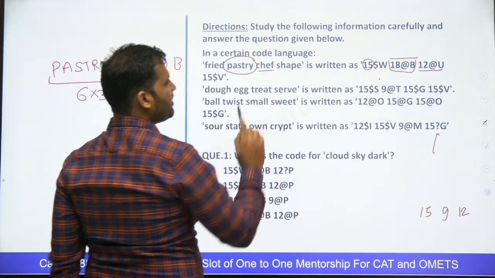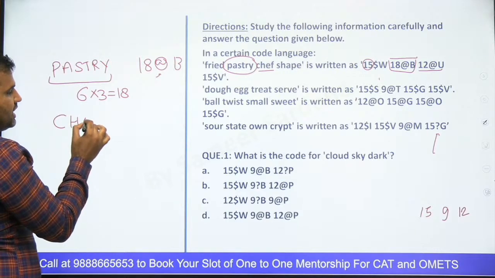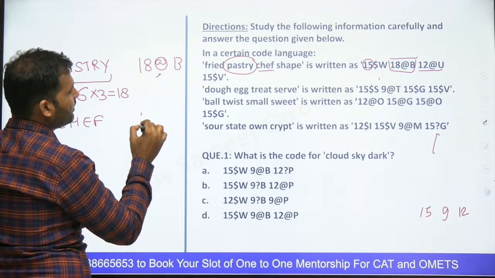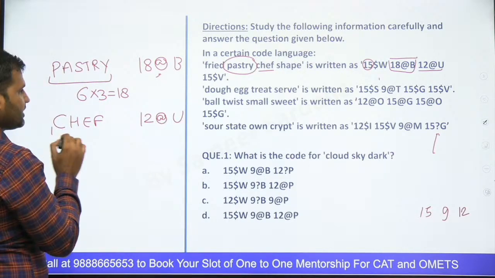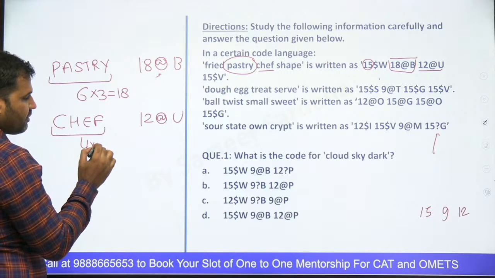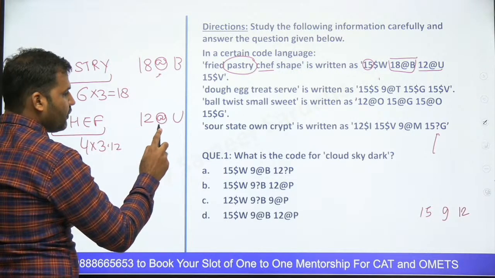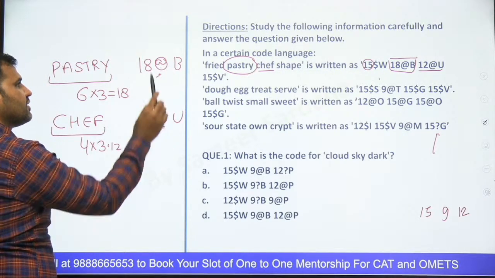At the rate use हो रहा है इसके अंदर. तो this must be for chef, right? ये इस वर्ड का ही कोड होगा. CHEF must be coded as 12 at the rate U, right? This is having 4 letters. 4 multiplied by 3 is equal to 12. That's correct. Now let's look for the reason of this alphabet or this, at the rate.